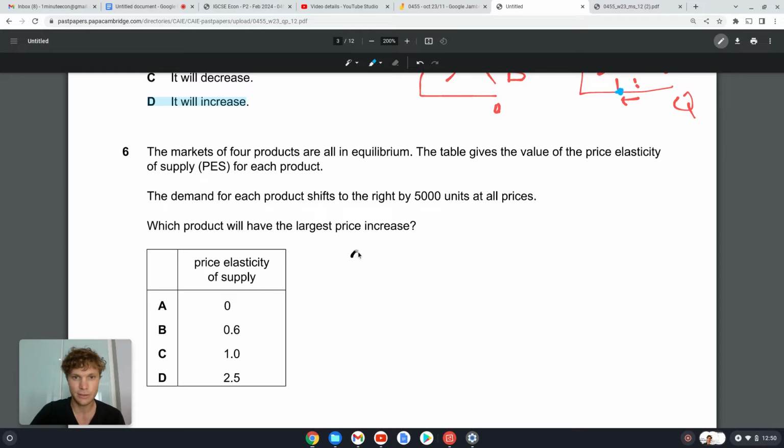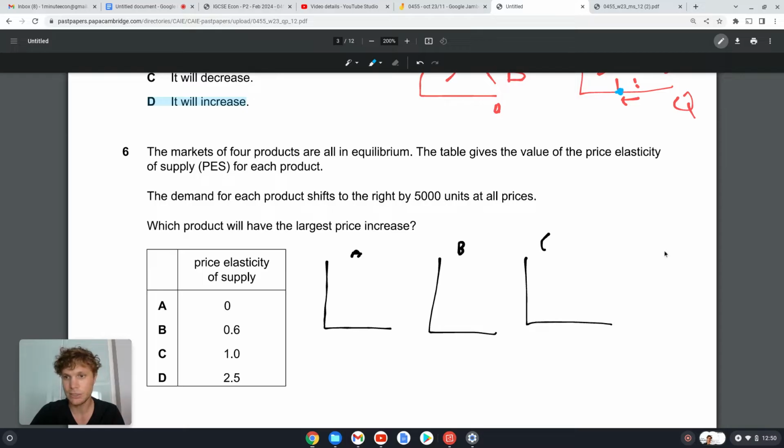I'm going to call this one A. So we're talking about price elasticity of supply. So that means when the price changes, how much can the quantity supplied change? Okay, so we got A, we got B, we got C, and we got D. So remember, if the price elasticity number is bigger than 1, then it is elastic. So I'm going to draw all just standard demand curves, 45 degrees. Okay, more or less 45 degrees.